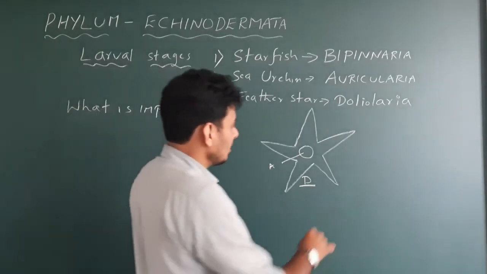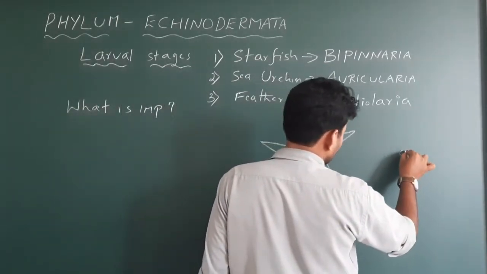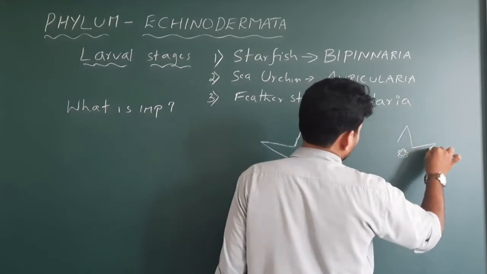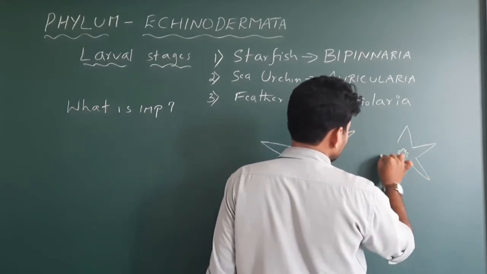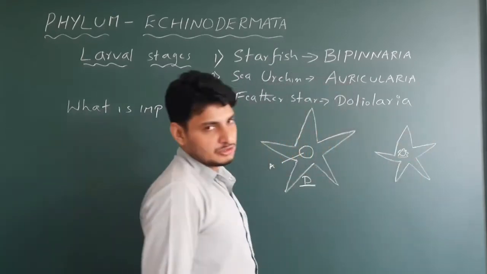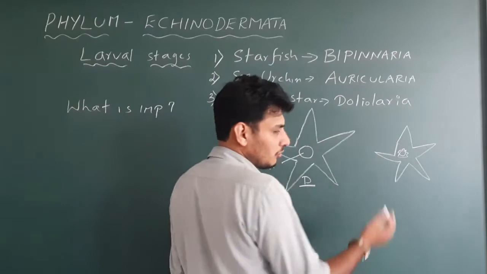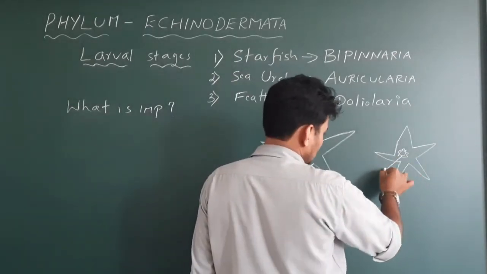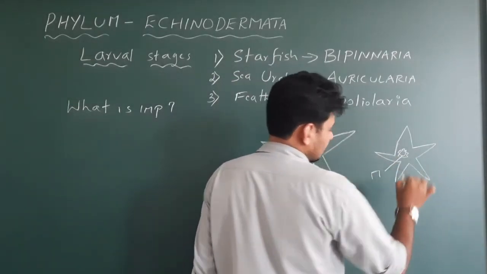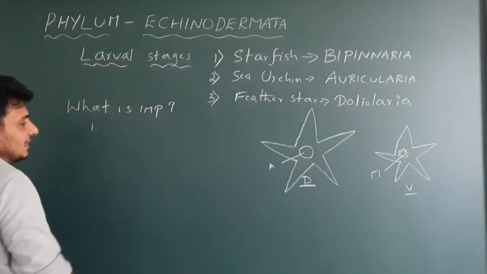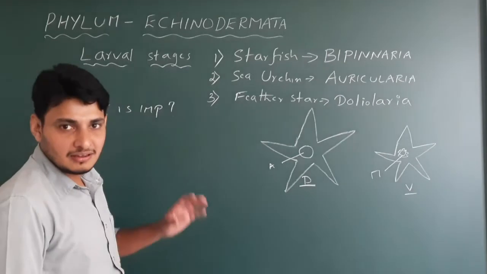Could be asked. Whereas I am going to draw one more diagram. This is the mouth, which is situated on its ventral surface. The surface you cannot see, only the dorsal surface is visible. Okay, ventral surface, that is the lower side of the starfish. So this is mouth, ventral surface. Got it? Okay.